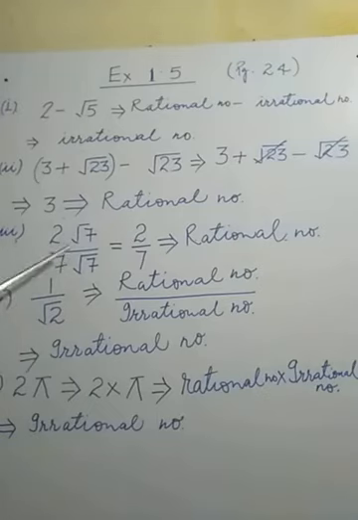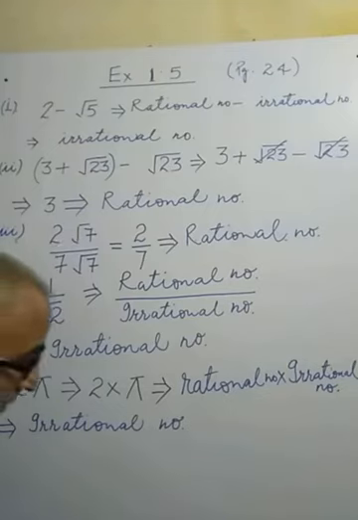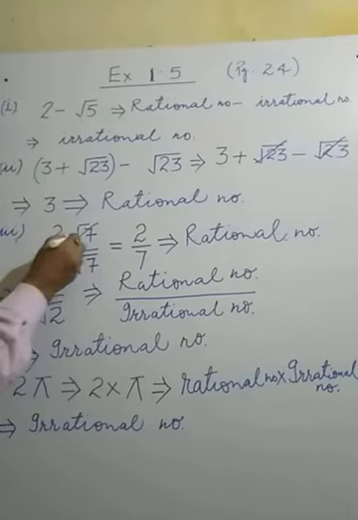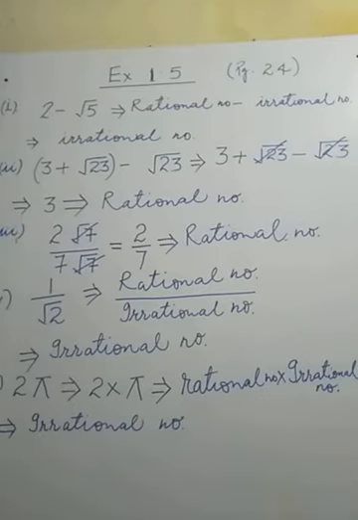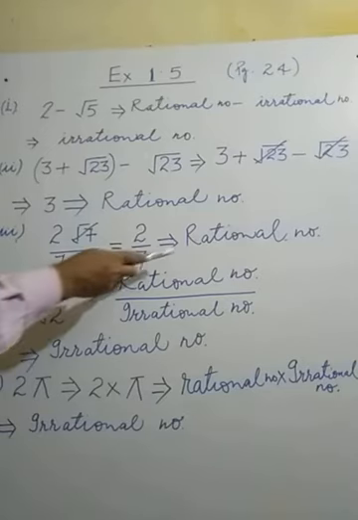Now see, under root 7 will cancel to under root 7, because the same factor is there in numerator and denominator. So this will be simplified, and what is remaining after cancelling under root 7 to under root 7? What is remaining here? 2 by 7, and 2 by 7 itself is a rational number.